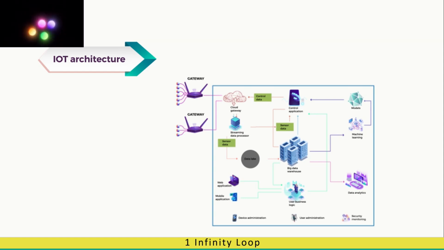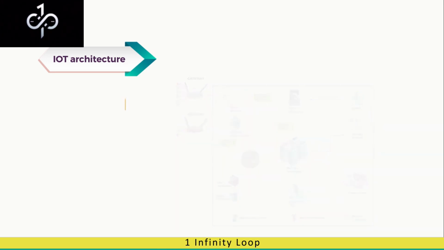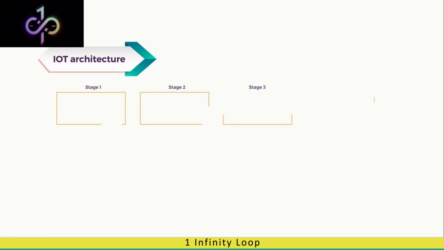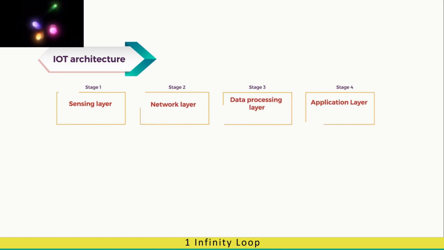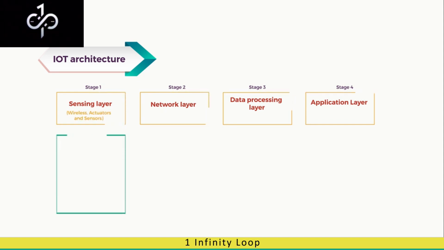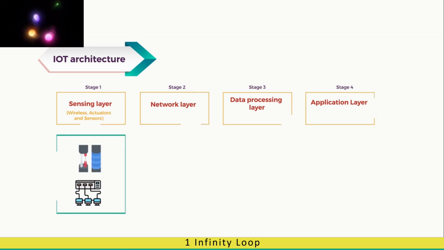As discussed in IoT framework, IoT devices have four main elements. These elements make up the four stages in IoT architecture, which are: first, sensing layer; second, network layer; third, data processing layer; fourth, application layer. From this slide, we can see the networked things in IoT, that is, wireless actuators and sensors, serve as stage 1 in the architecture. These devices may be wired or wireless. For wireless devices, the connection can be LAN or PAN depending on the range of the sensor.